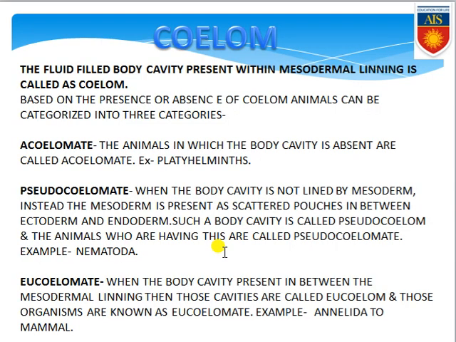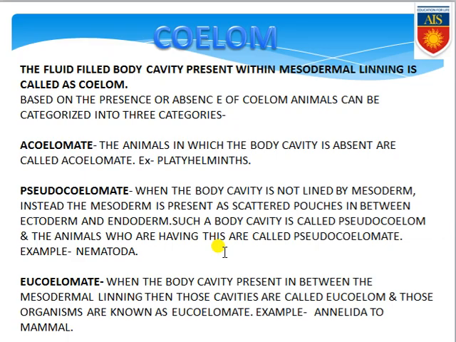Now we are coming to the next point, that is the coelom. What about the coelom? We all know coelom is a fluid filled body cavity which is present within the mesodermal lining. That means if the fluid filled cavity is properly surrounded by the mesodermal lining, then only that cavity is known as coelom. Now based on the presence or absence of the coelom, animals can be categorized into three different categories. What are the categories?